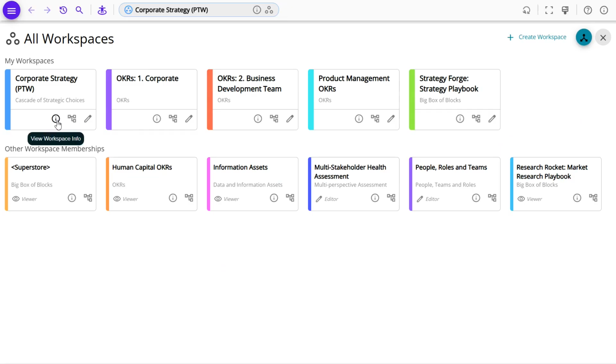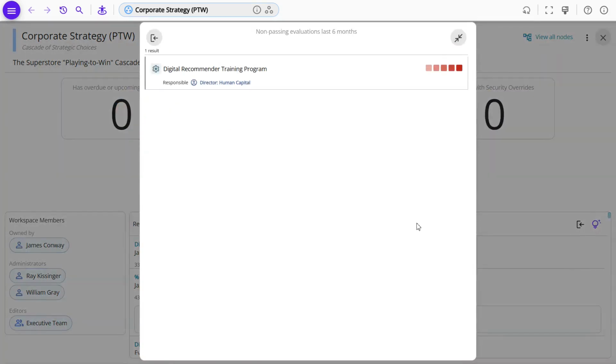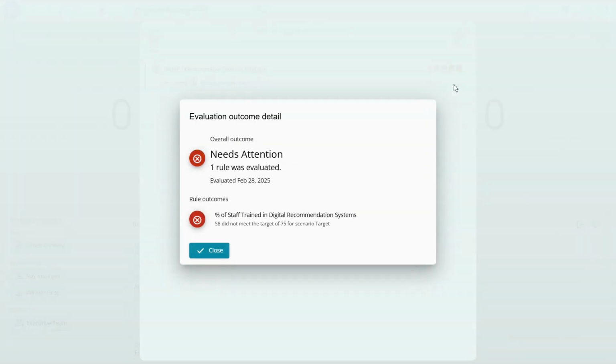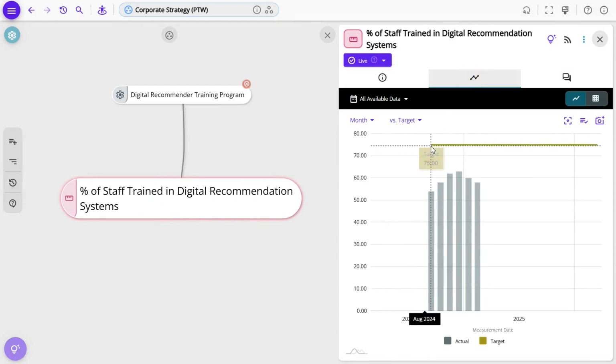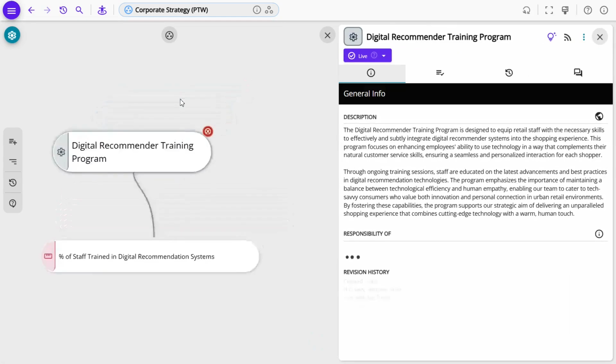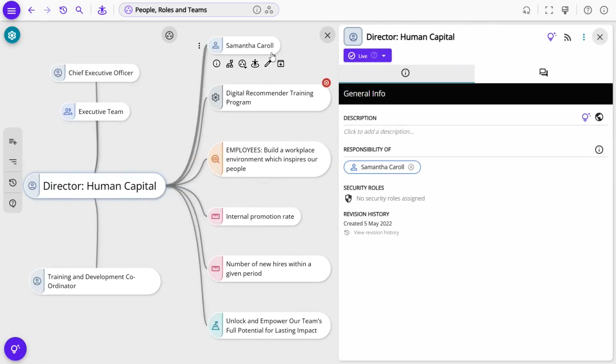Now let's see how this leads to change on the ground. James notices that the digital recommender training program isn't performing well. A key metric, the percentage of staff trained, was last measured at 58%, far below the 75% target. He clicks into the focus view to inspect the measure and its history. The trend is clear. It's underperforming. The measure is linked to the training program management system, and responsibility lies with the Director of Human Capital, Samantha Carroll. James decides to speak with Samantha to align on a way forward.